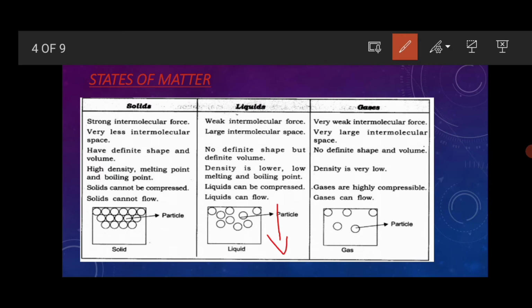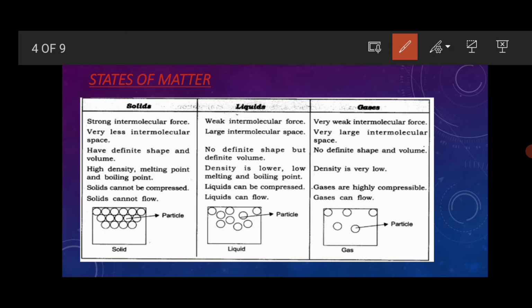There is low melting point and low boiling point. Liquids can be compressed. In a can or in a bottle, the liquid can be compressed, whereas a solid cannot be compressed. And liquids can flow. We have already observed in lakes, ponds, seas, beaches, the water is flowing. That's why liquids can flow.